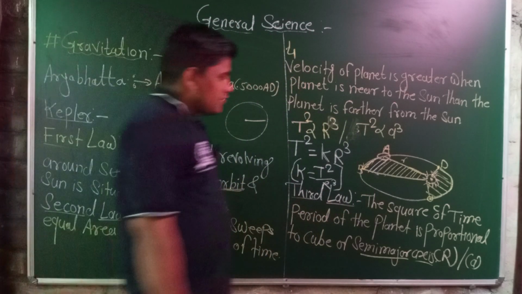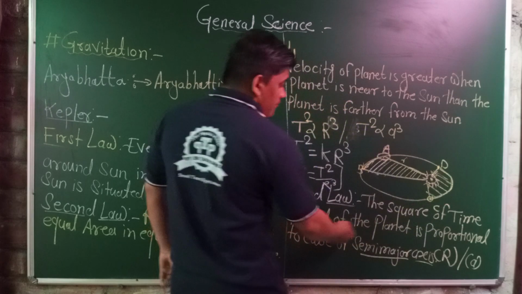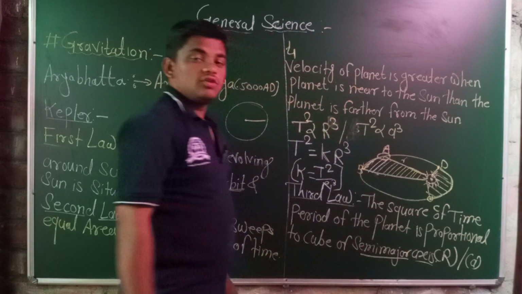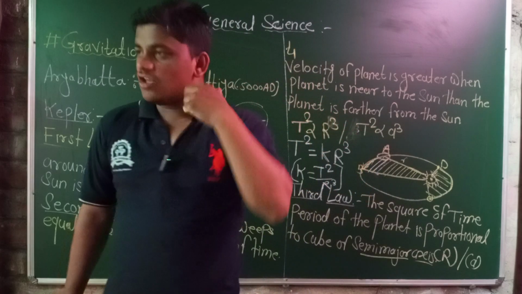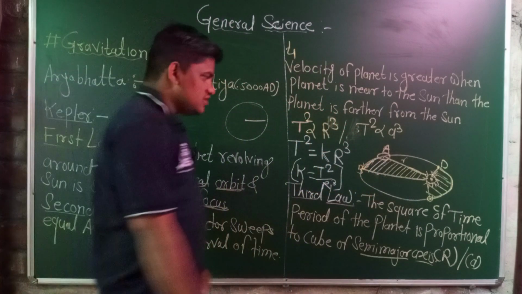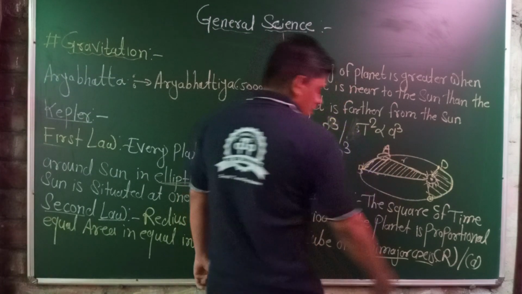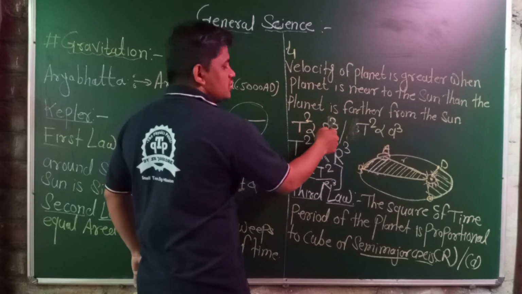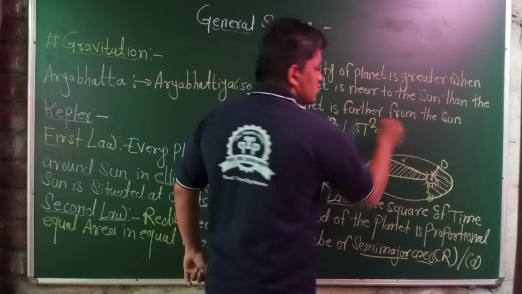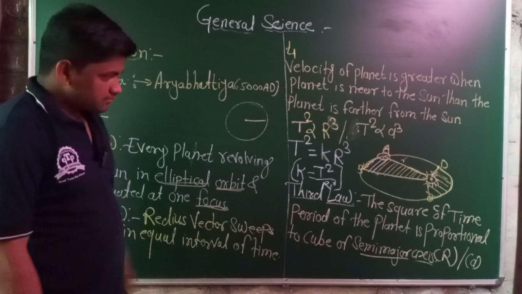In the third law, the square of the time period of the planet is proportional to the cube of the semi-major axis of the ellipse. The semi-major axis may be R or A. Then T square is proportional to R cube, or A cube.